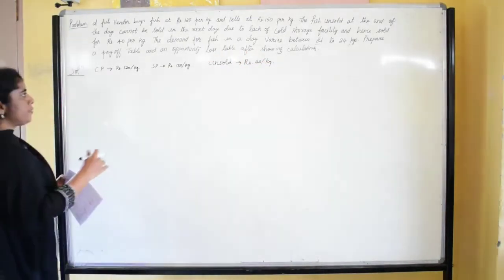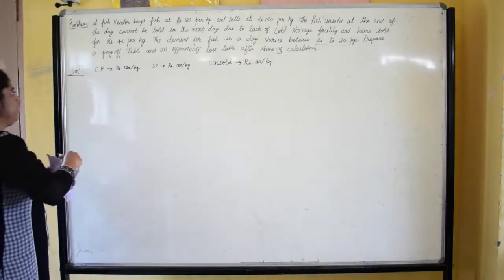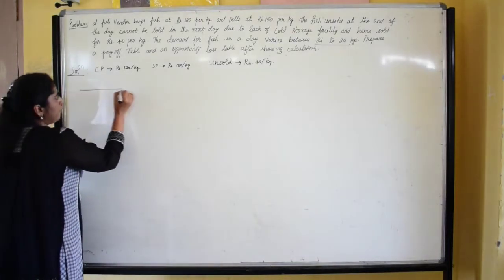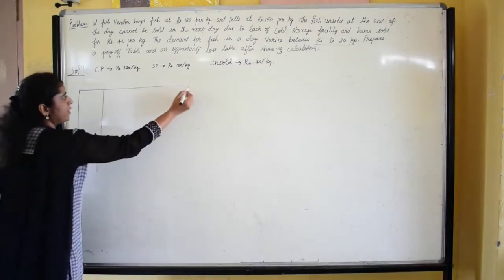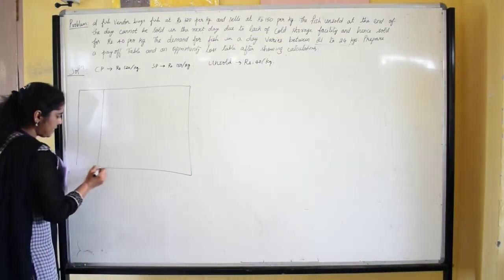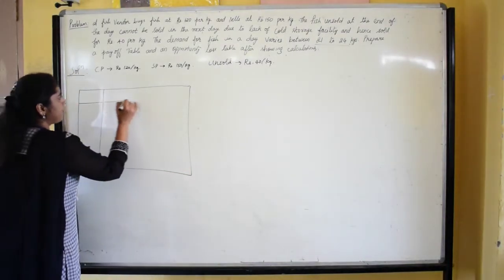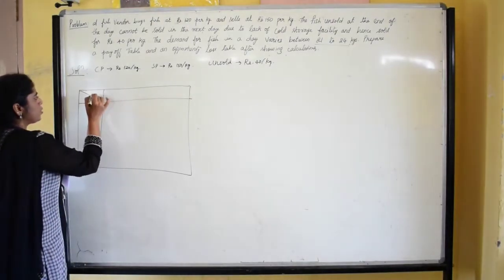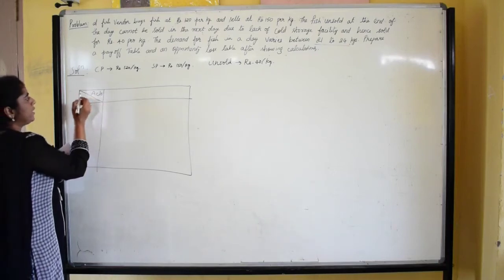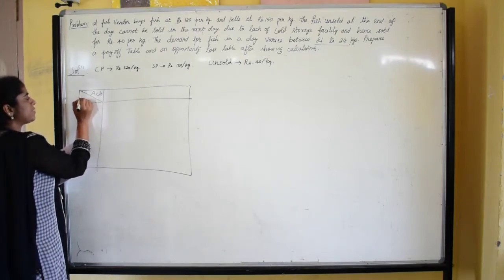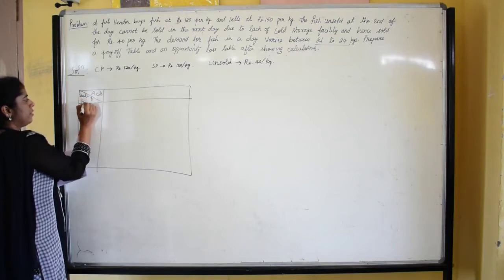So here first we are going to prepare the payoff table. I will draw the payoff table first with the alternatives and state of nature with the demand that is given in the problem. So acts or alternatives, we can take either. Next, we have the events or state of nature.